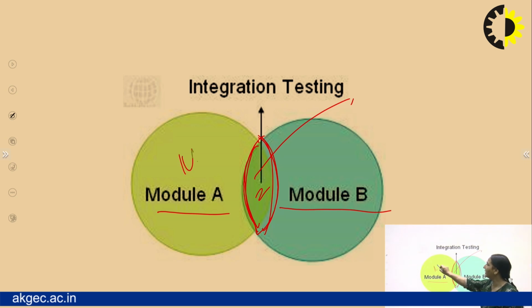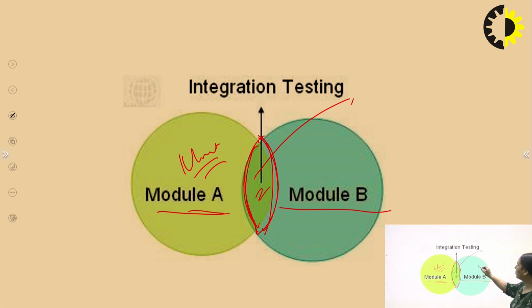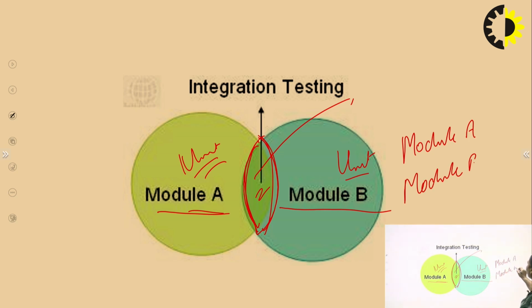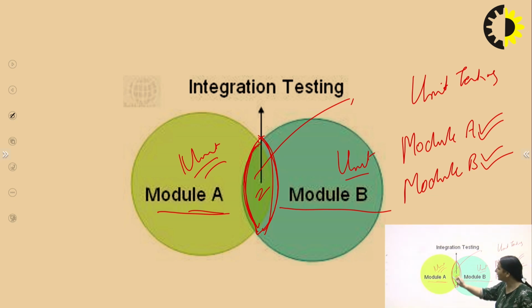Module A is a separate unit, module B is a separate unit. We have already tested in unit testing that module A and module B work perfectly fine independently, right? Now it is time to integrate modules A and B, and we need to make sure that this integration also works fine and there is no issue in this testing.